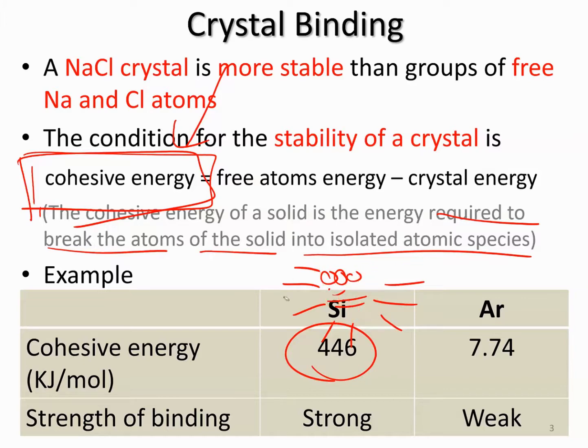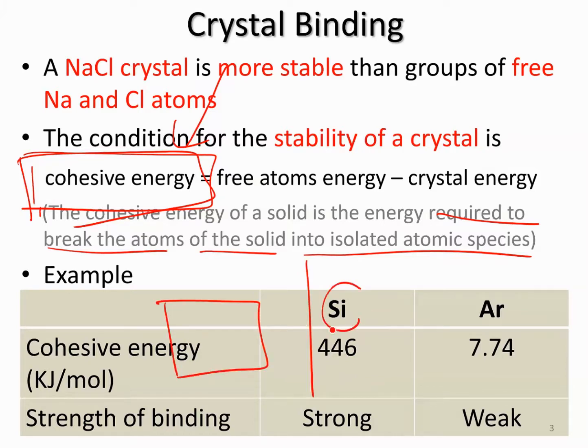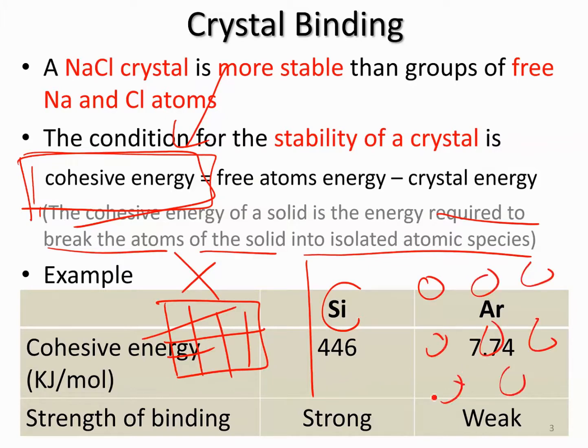So basically the cohesive energy is defined as free atom energy minus crystal energy. It's very simple. Let's say this is the silicon crystal, and it has x energy. When you break it, now you have all the silicon atoms freely moving, and now you have y energy.